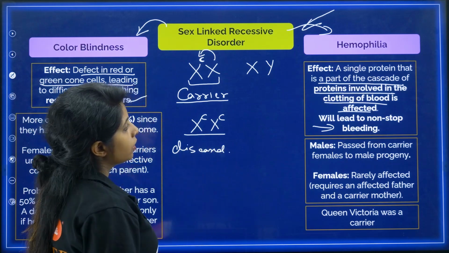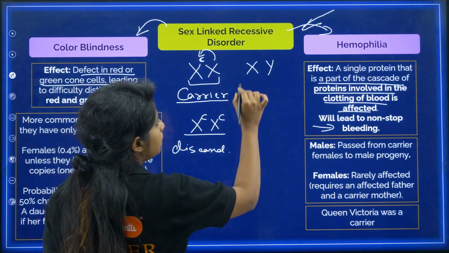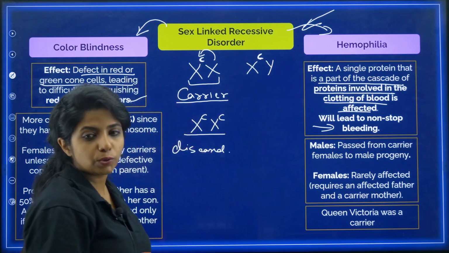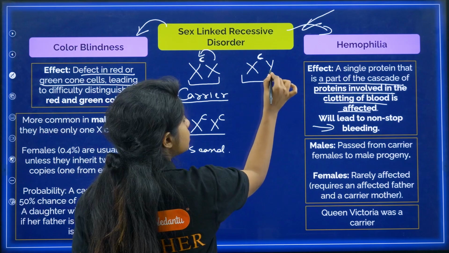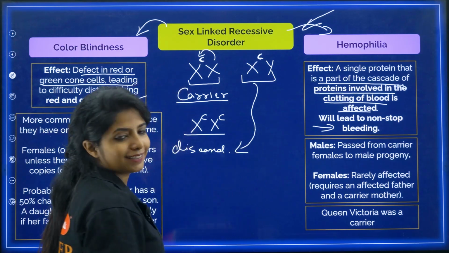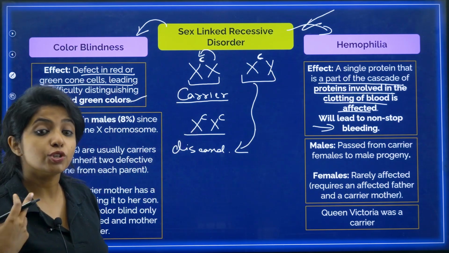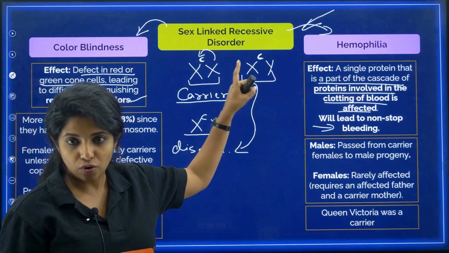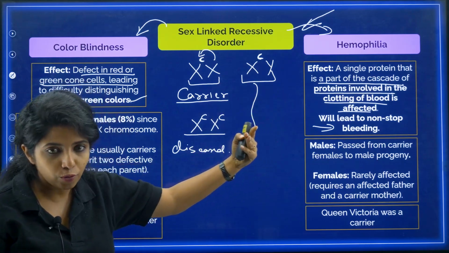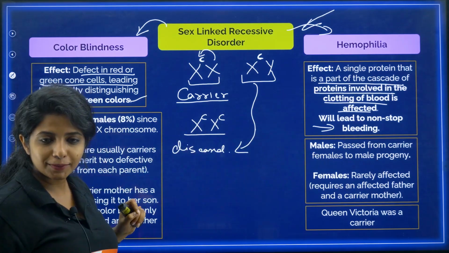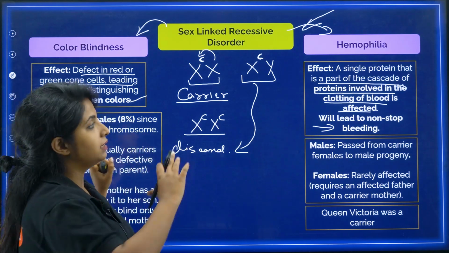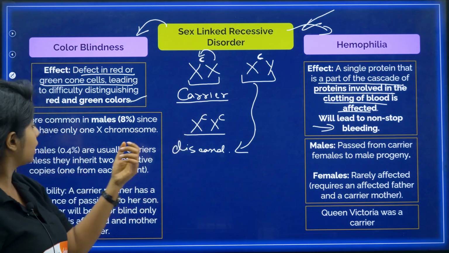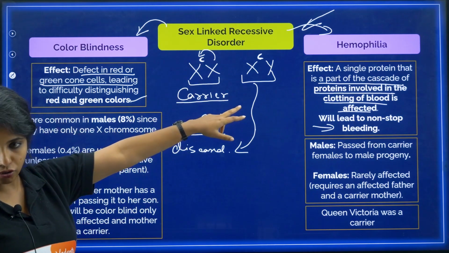Then I will say that this lady is diseased. On the other hand, if we talk about males, if the one X chromosome is affected, there is no other X chromosome to overshadow the effect, and hence this person will definitely have the disease, whatever you do. So males anyway have one X chromosome and there is no one to overshadow the effect. Obviously their chances of getting the disease are more. Both color blindness and hemophilia are like that, more common in males, since they have only one X chromosome, my dear children.